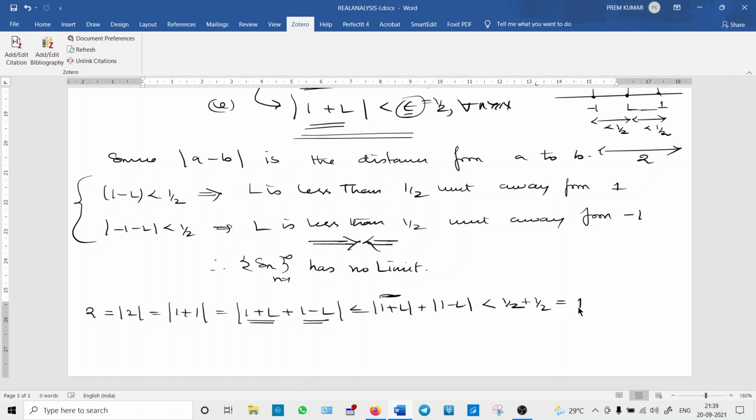So what contradiction are we getting? Where does the less than start? Here itself. Here it is less than or equal to, but here we get strictly less than. So overall, 2 is less than 1. We get a contradiction. Like this, we can also prove it without the help of geometry.